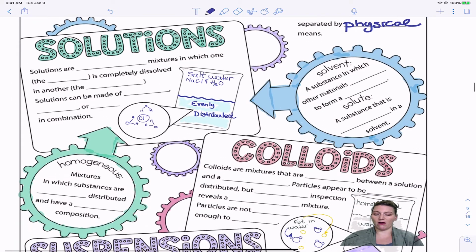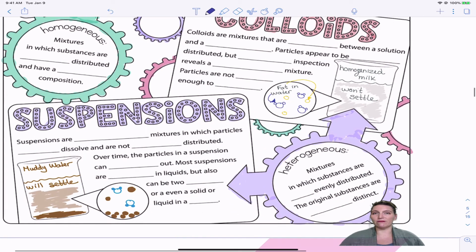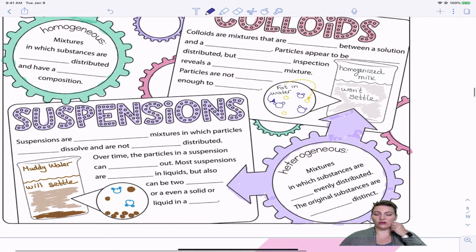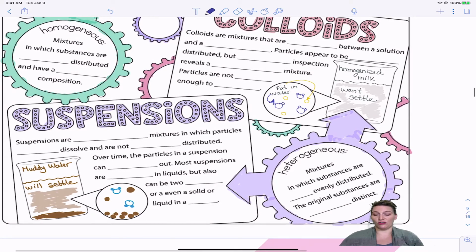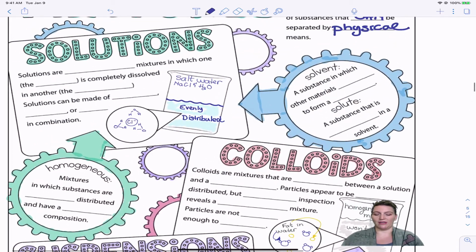There are two main types of mixtures: homogeneous mixtures, and, as we can see down below, heterogeneous mixtures. We'll talk about what those two mean. The first example of a homogeneous mixture that we're going to talk about is called a solution. So what is a solution? Solutions are homogeneous mixtures.